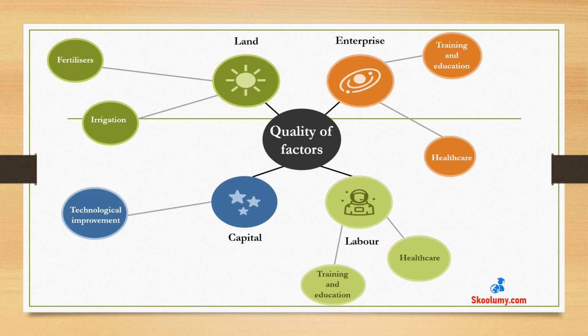The other factor that causes a shift in the PPC is change in the quality of resources. An increase in quality means productivity has increased. A productive resource or factor will yield more output per unit of factor or input used. For example, the addition of fertilizers to farmland or the use of irrigation can improve the yield or output of the farmland. Technological advancement will create more efficient machines, thereby increasing output.